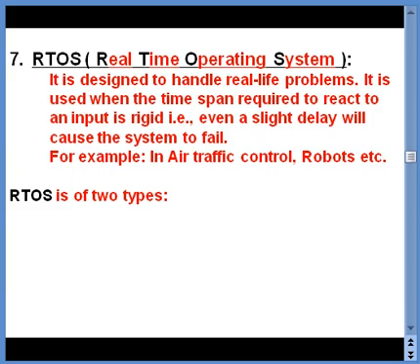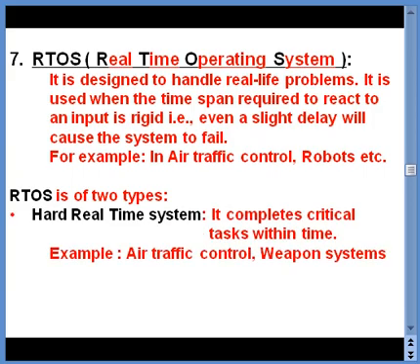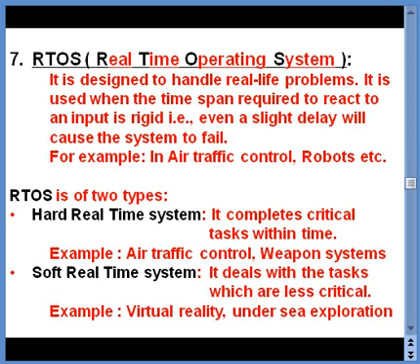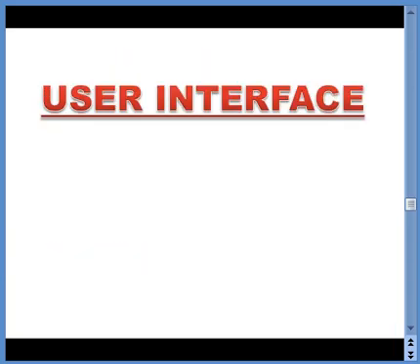RTOS is of two types. The first type is hard real-time system. It completes critical tasks within time. Examples are air traffic control and weapon systems, where even a single delay should not happen. So it is very much time bound. The second type of RTOS is soft real-time system, and it deals with tasks which are less critical, like virtual reality, undersea exploration, etc.